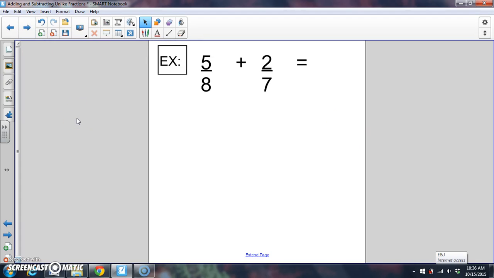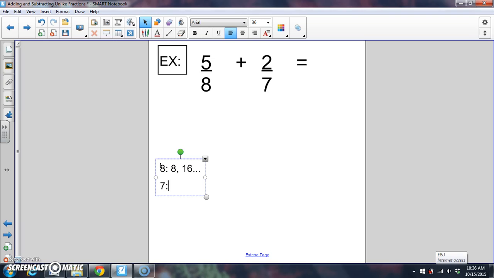Try this one on your own. 5/8 plus 2/7. Remember, you're going to want to find the multiples of 8 and then of 7.